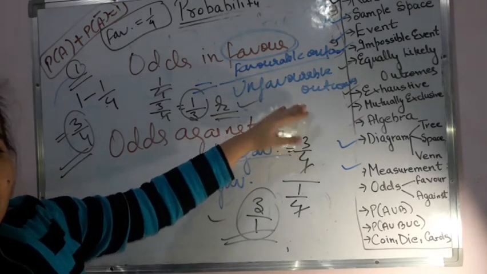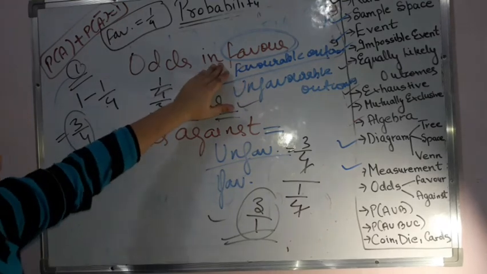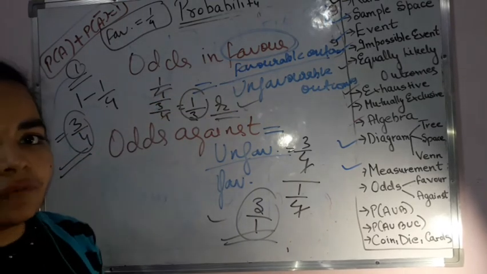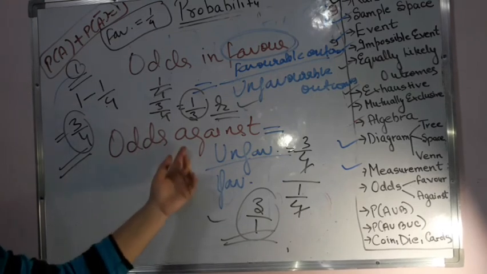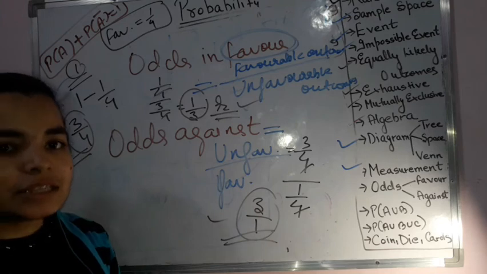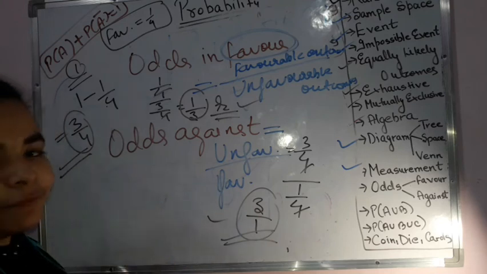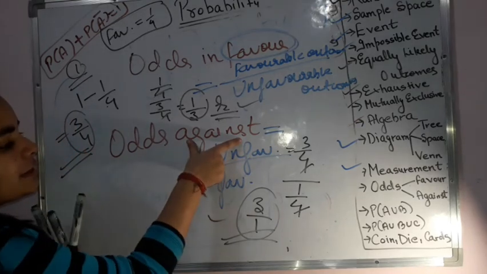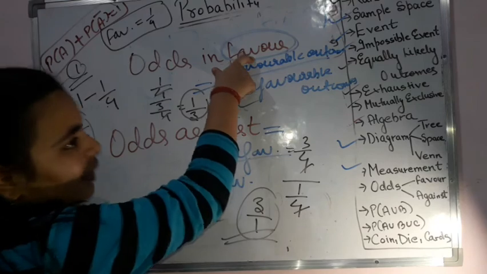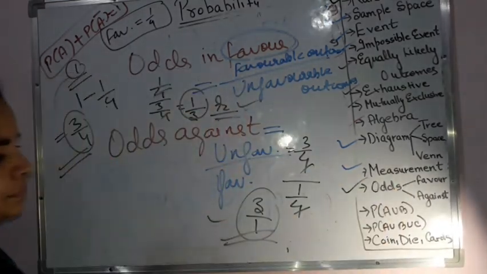प्रोबेबिलिटी में नीचे में टोटल नंबर ऑफ आउटकम्स ले रहे थे, पॉसिबल टोटल ही जो पॉसिबिलिटी है हमारे पास, यहाँ पे फेवरेबल तो लेंगे लेकिन उसके नीचे लेंगे अनफेवरेबल। अगर पूछा है odds in favor of, अगर they are asking you odds against, then you're going to write unfavorable upon the favorable one. So please don't be confused with this thing, and there is nothing of confusion here. By the name itself it is clear. Against they are asking, so unfavorable first. In favor they are asking, so favorable first. Okay, so odds is done.